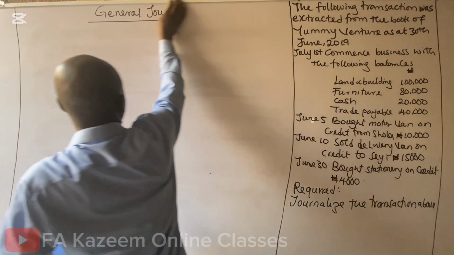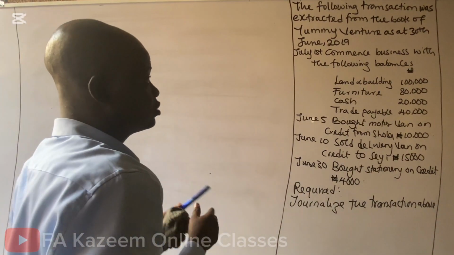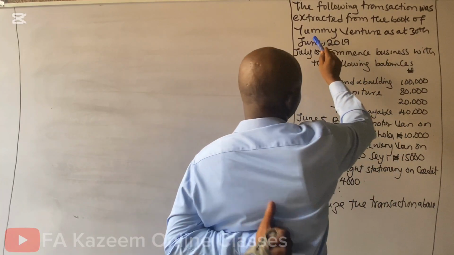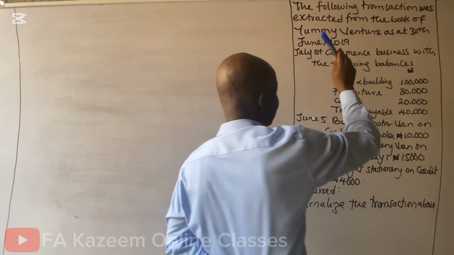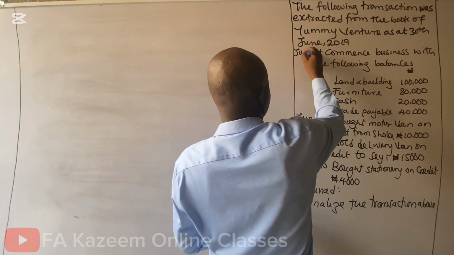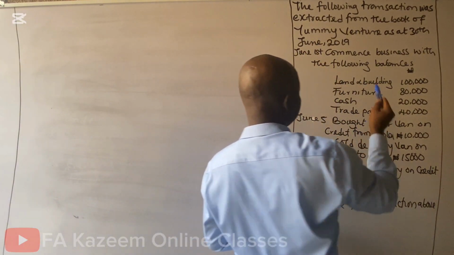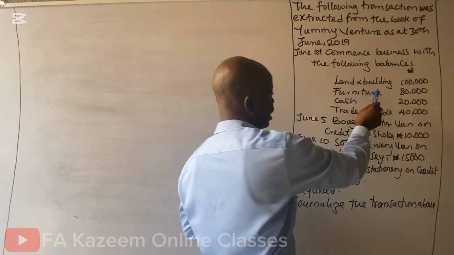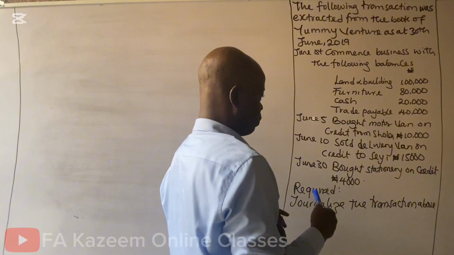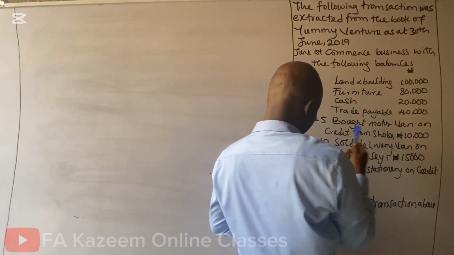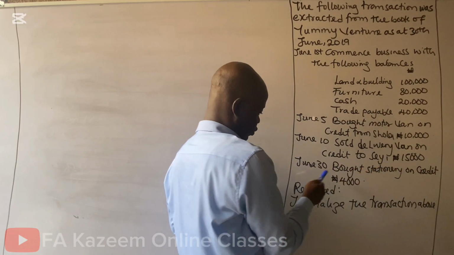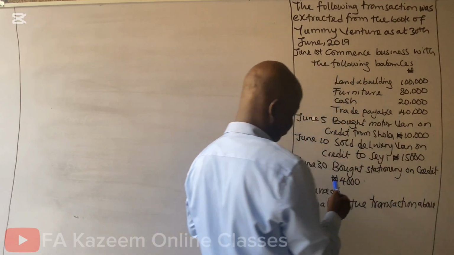Now, the illustration is on the board. The following transactions were extracted from the books of Yumi Venture as at 30th June 2019. June 1st, commenced business with the following balances: land and building, furniture, cash, trade payable. June 5, bought motor van on credit from Shola. June 10, sold delivering van on credit to Sheyi. June 30th, bought stationery on credit 4,000.